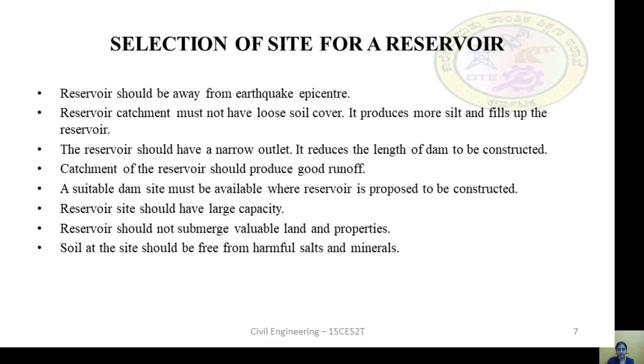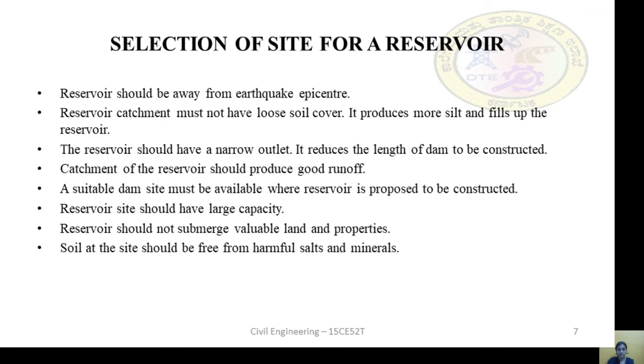The next point is selection of site for a reservoir. How do we select the site for a reservoir? There are some criteria which we have to follow while selecting the site of a reservoir. Now we shall see the factors to be considered for selecting the site of a reservoir.